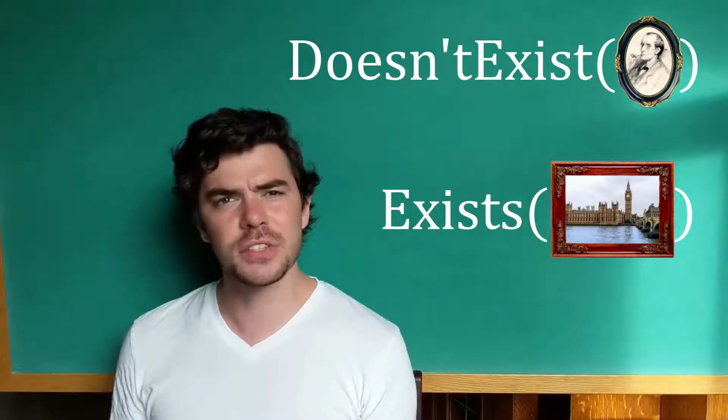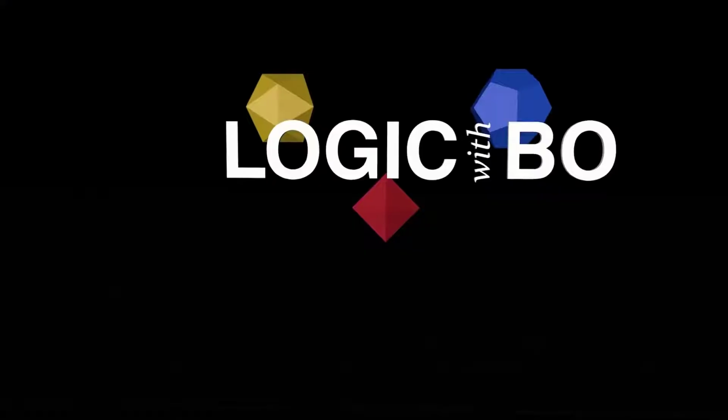Now, is it right to treat existence as a predicate like this? That might seem like an arcane question, but it actually isn't. There's an important historic and highly influential purported proof of the existence of God set out in Anselm of Canterbury, which at least typically is taken to require the treatment of existence as a predicate in just this way. And in this short video, I just want to set out how this proof works.